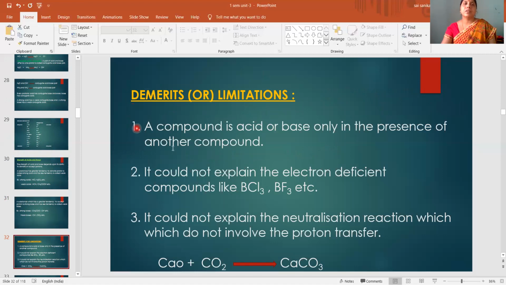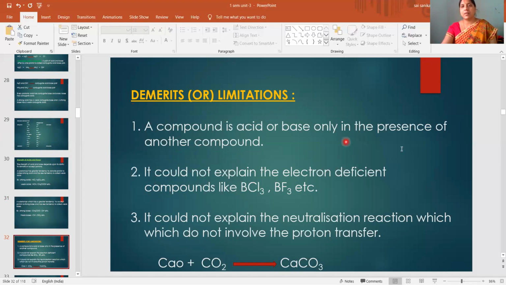First limitation: a compound is acid or base only in the presence of another compound. While discussing what is an acid, what is a base, it can define an acid only in the presence of another substance, that means it can donate proton to another substance.